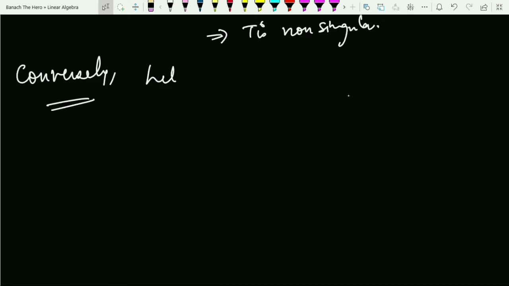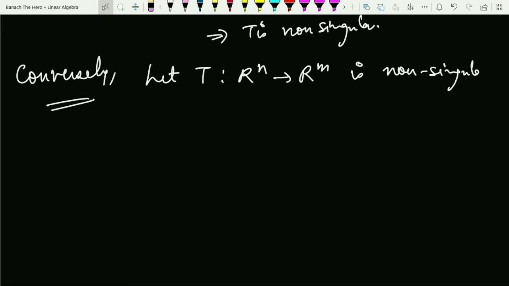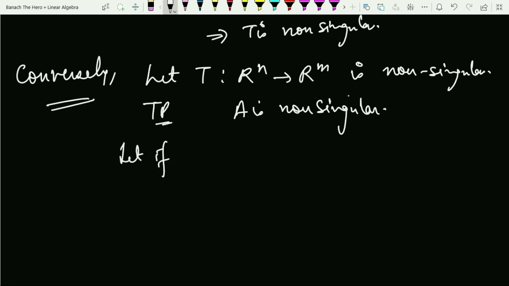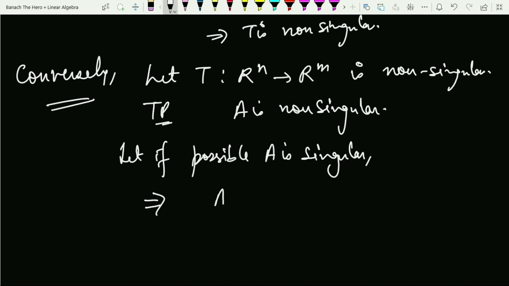Let us suppose that T, which is a map defined from Rn to Rm, is non-singular, right? And what I have to prove is that A is non-singular. So I'll prove the result by the method of contradiction, a very famous method in mathematics. Let, if possible, A be singular. If A is singular, this implies A multiplied with x equals 0 for x non-zero. That is the definition of singular.